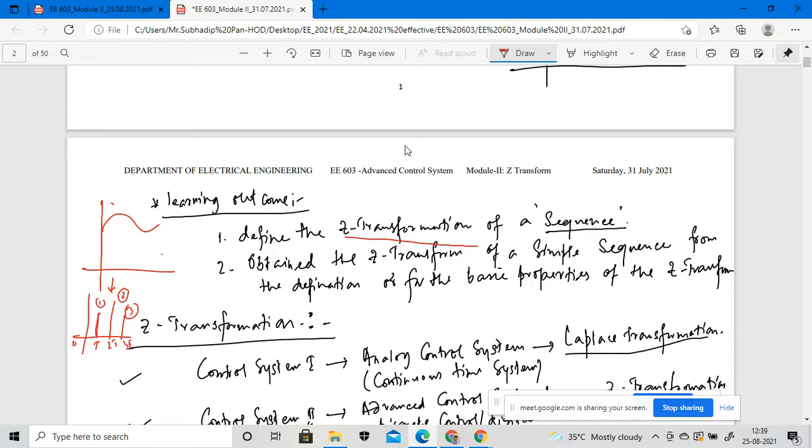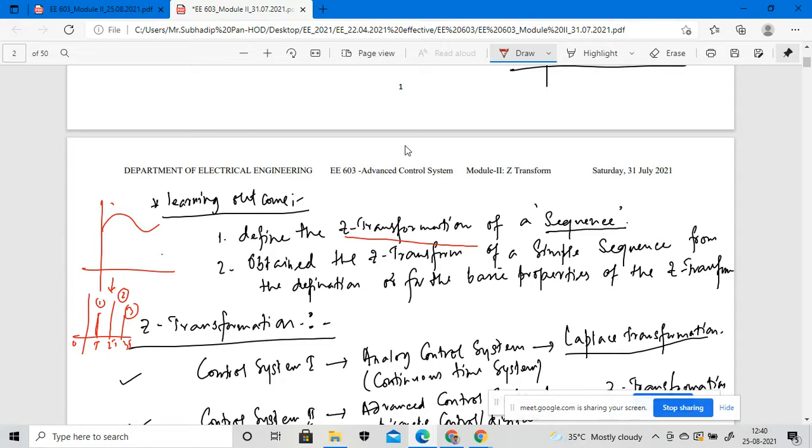This sequence of signals will be defined through the Z transformation, and that will be the outcome of this particular chapter. So we have to convert the analog signals to a discrete form, or the sequential form of signals, through Z transformation modeling. That will be the outcome of this particular module, right?